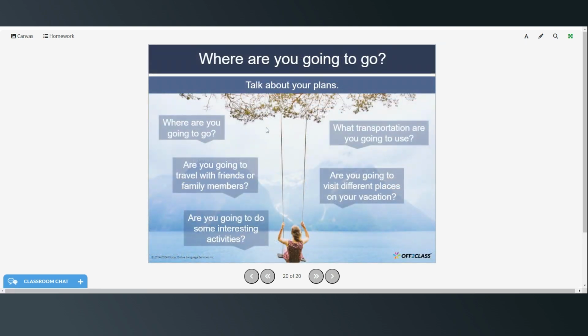And then you can write a quick summary of your plans using the going to construction. Again, where are you going to go? Are you going to travel with friends or family members? Are you going to do some interesting activities? What transportation are you going to use? And are you going to visit different places on your vacation?